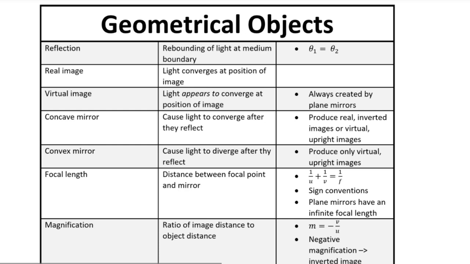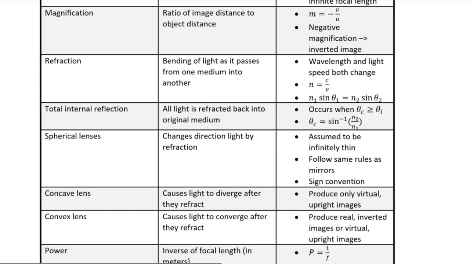I then introduced two equations, the thin lens equation and the magnification equation, that allowed us to calculate where that image is placed and the size of the image. I emphasized that it is important to remember what the signs of each of these quantities are depending upon the situation. The second thing that can happen to light rays when incident upon another medium is that they are refracted into that medium, thereby changing their direction.